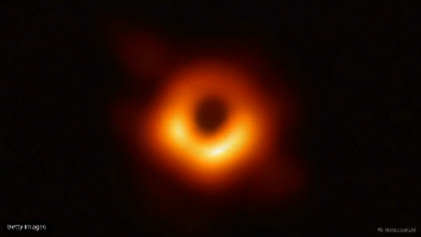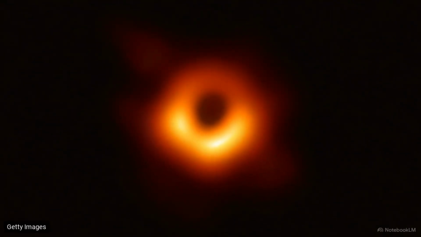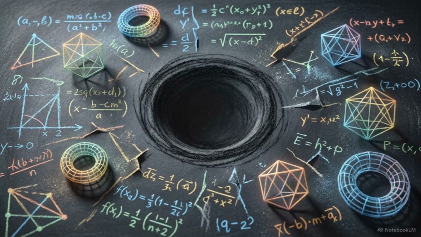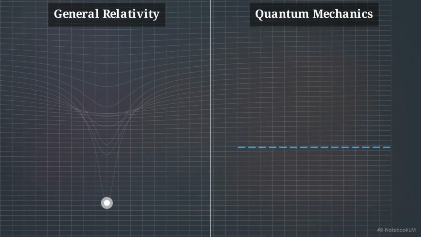The center of this image holds one of the most stubborn mysteries in modern physics. We understand the glowing ring of superheated gas, but the black void in the middle represents a total breakdown of our current laws. General relativity models the core of a black hole as a singularity, a point of infinite density where the fabric of space and time curves infinitely back on itself.